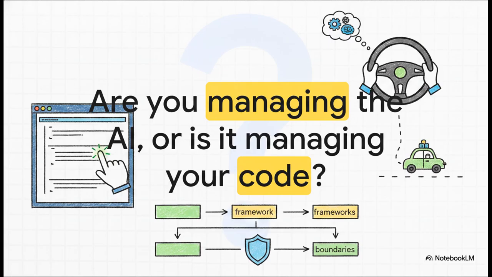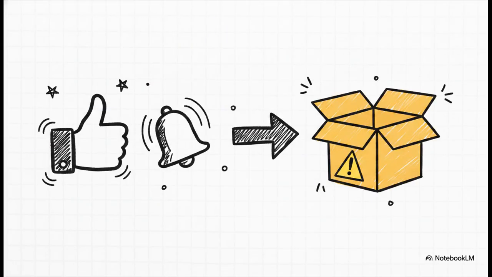Because Claude Code really is a true terminal agent with the power to edit and execute, you have to ask yourself this tough question about autonomy every single time you open your terminal. Are you managing your AI or is it managing your code base? If you aren't actively setting the boundaries, the AI is making decisions for you. Implementing the frameworks we covered today ensures that you remain firmly in the driver's seat. So, I'll leave you with this somewhat provocative thought. If an AI is autonomously executing commands and making edits, who is actually architecting your software? Definitely something to chew on.